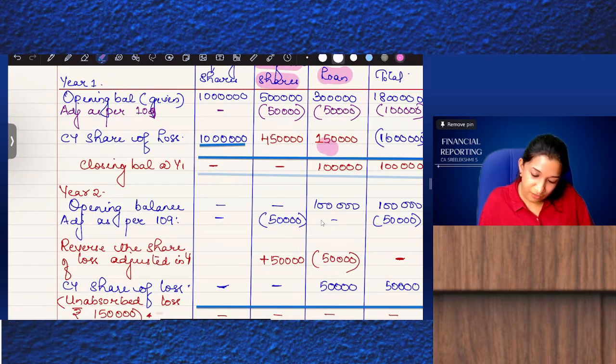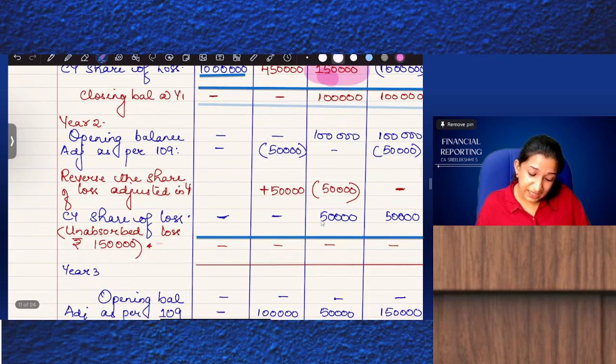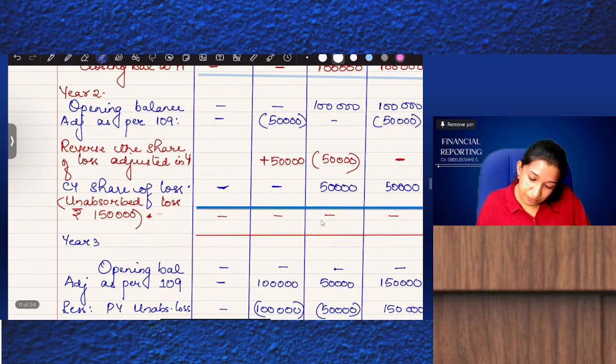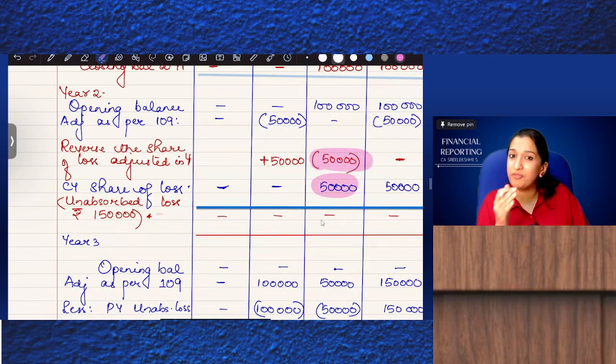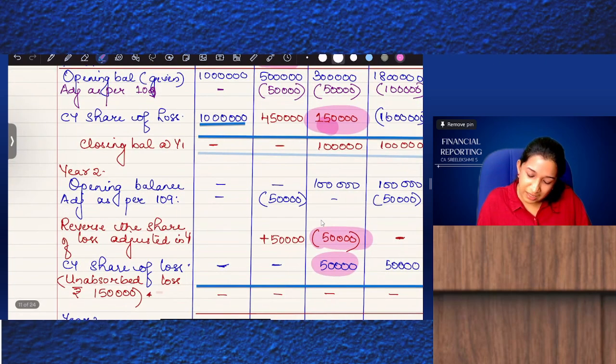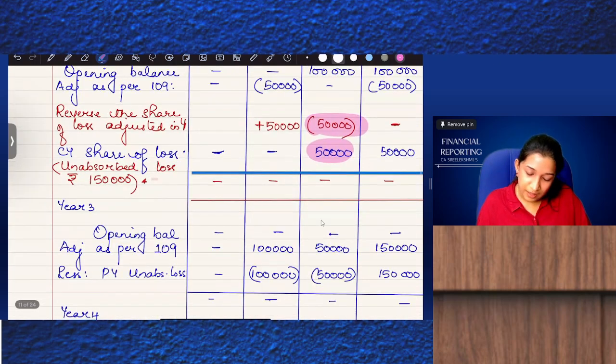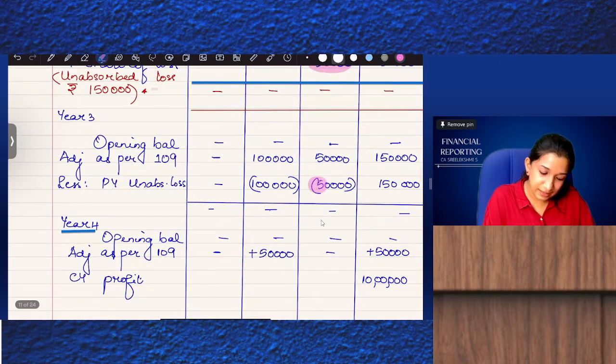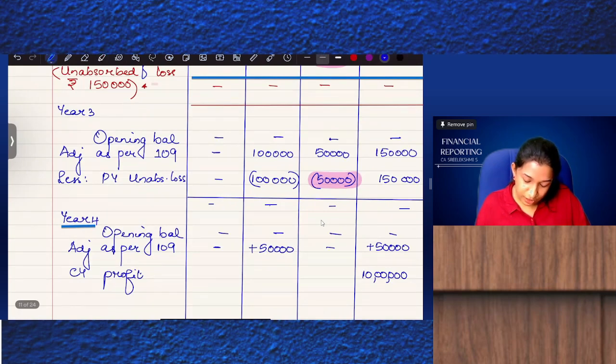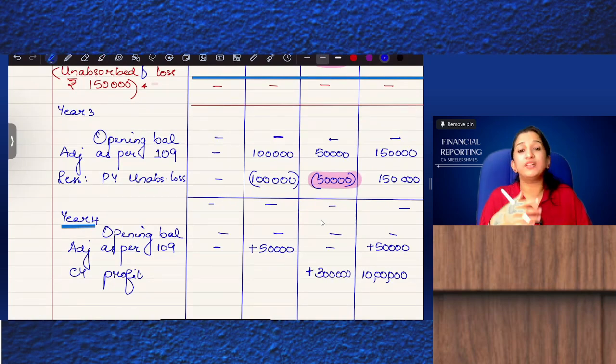First year 1,50,000 loss. Second year, 50,000 preference shares, that is reversal of loss, and also current year loss, total 1 lakh. So 1,50,000 plus 1 lakh, 2,50,000. Third year 3 lakhs. So total loss adjusted to loan is 3 lakhs. So profits will give 3 lakhs.